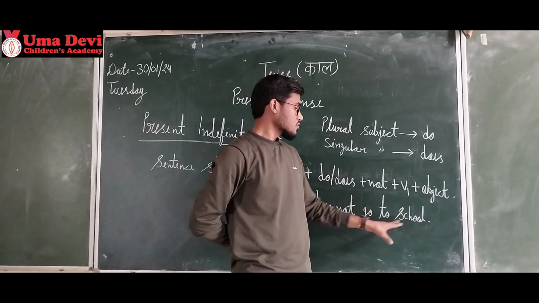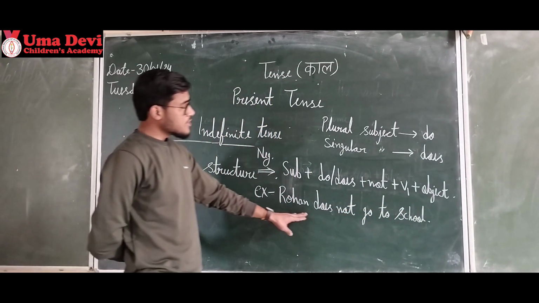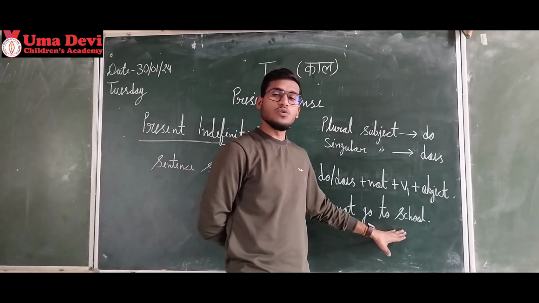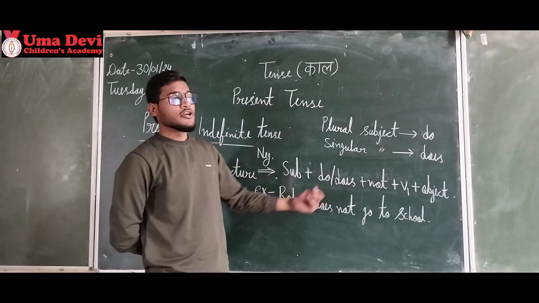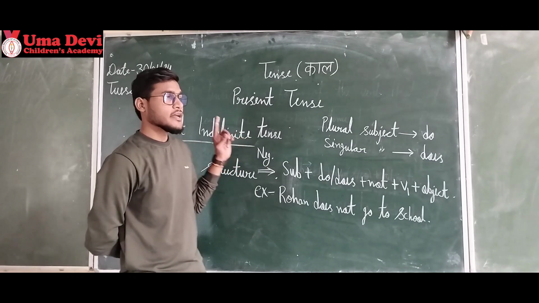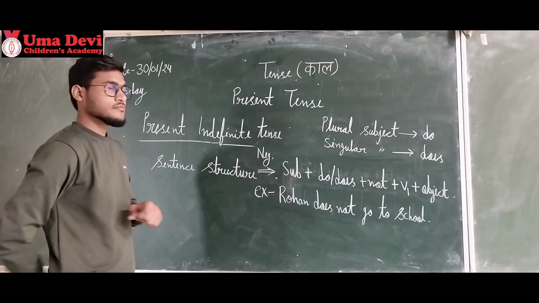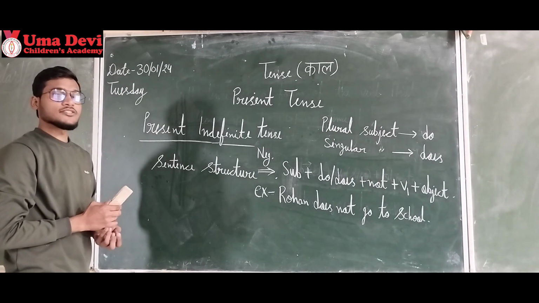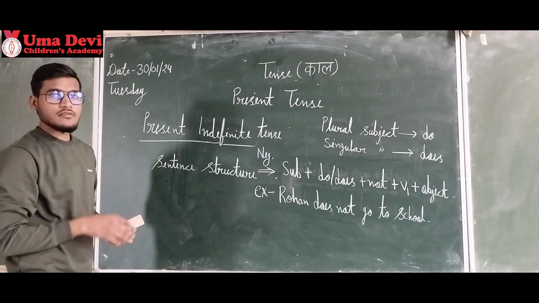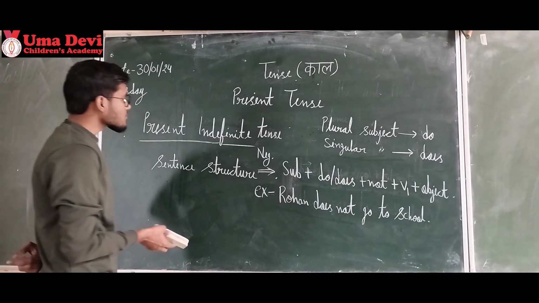Then object, to school. Okay. Let's read the sentence once again. Rohan does not go to school. Everything is according to this structure. You can take a screenshot or pause the video and note it down in your notebook. Otherwise, you can take a screenshot and note it down later. Okay? Because it's time to erase this.